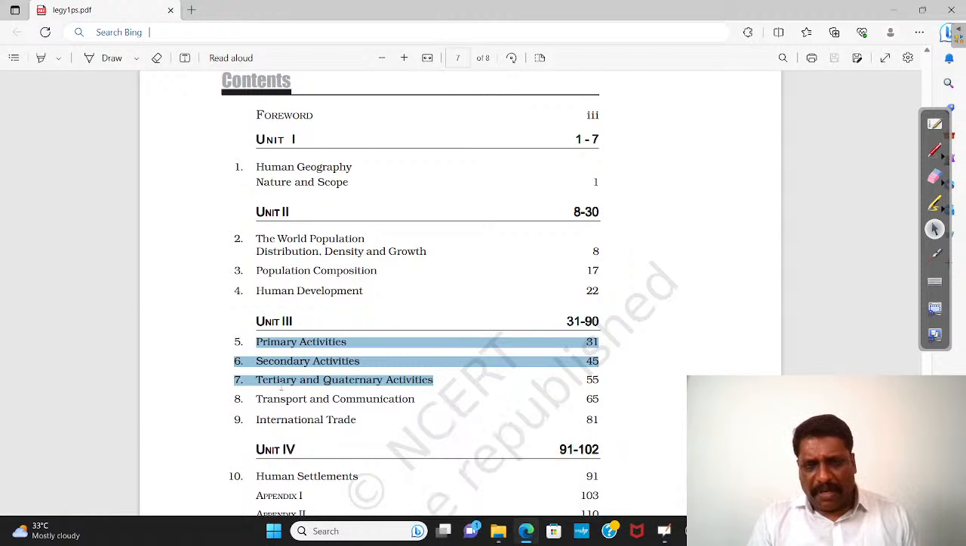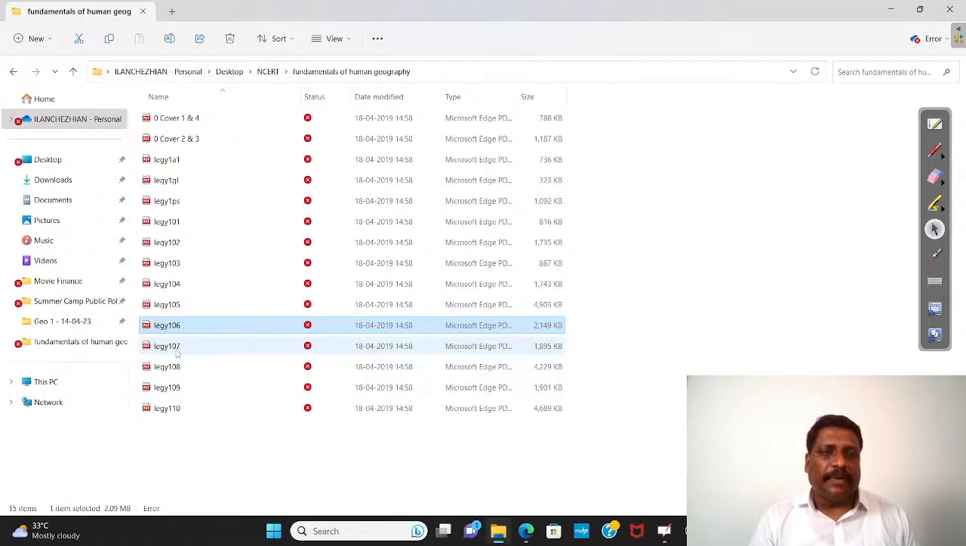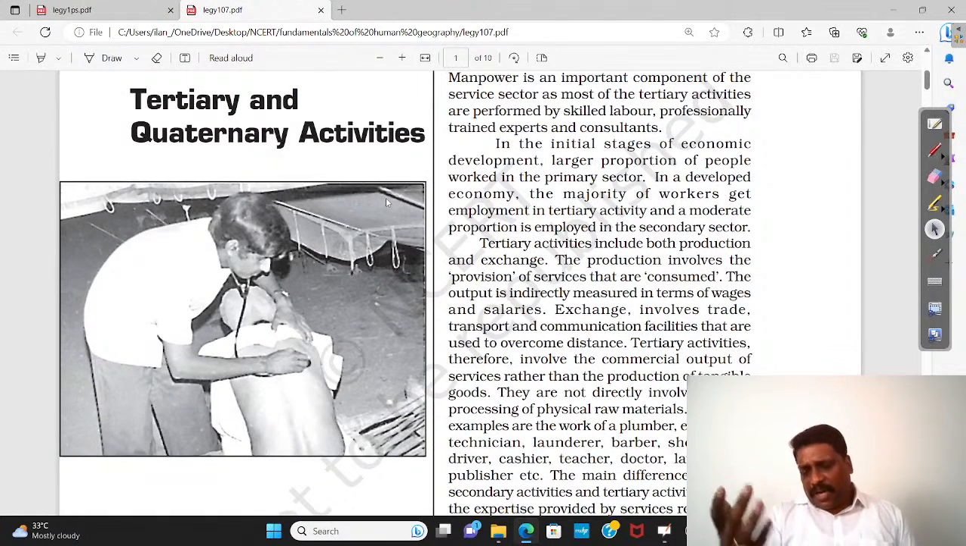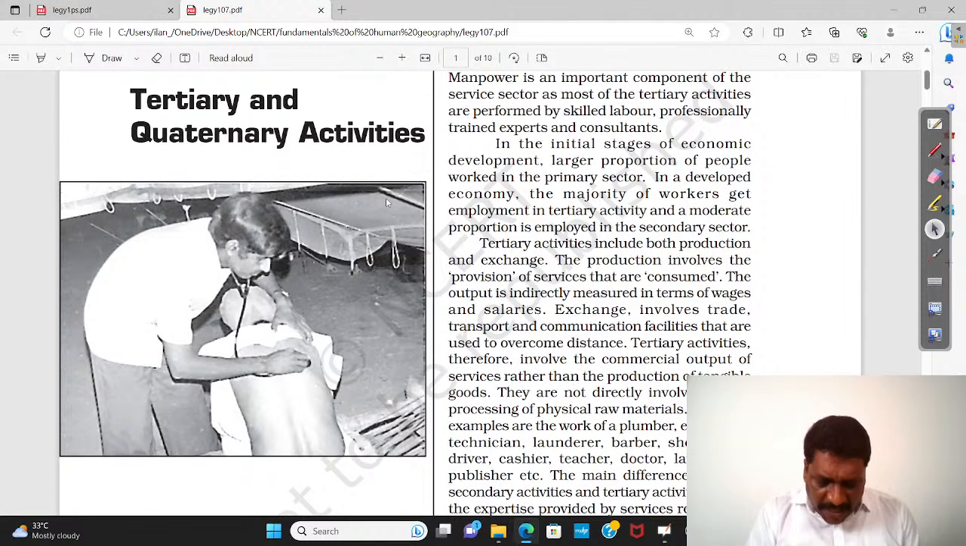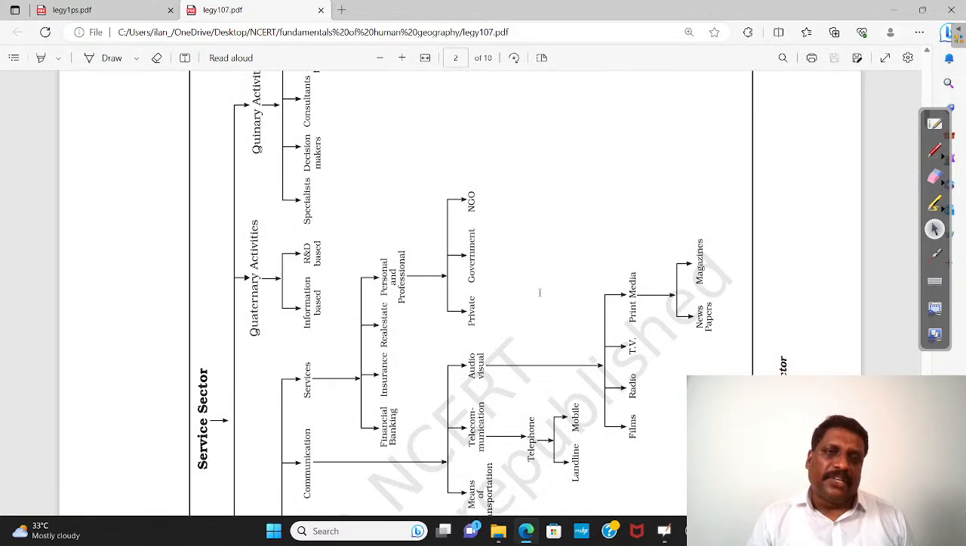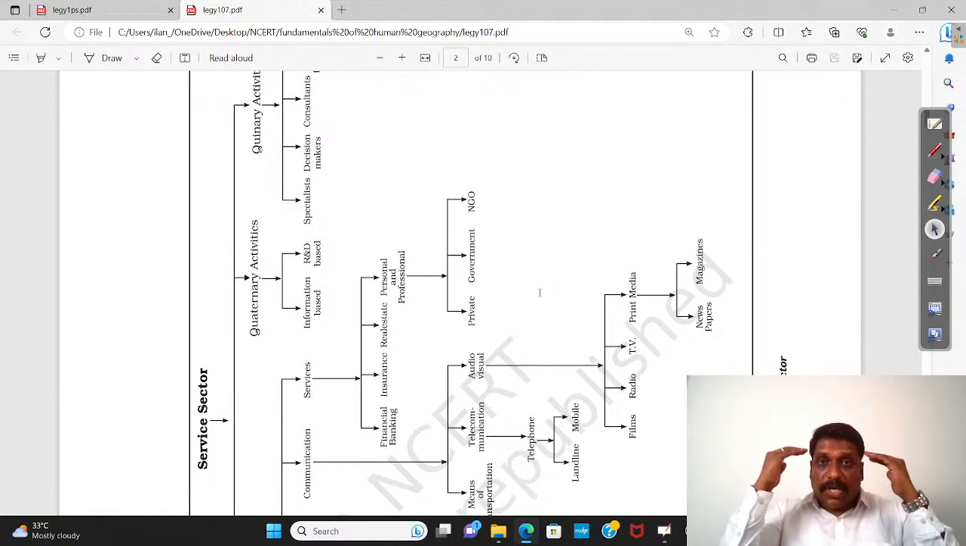And finally, today's topic, my dear friends, tertiary and quaternary activities. What is this tertiary? Whenever I talk about any industry, it is all about goods and services. Whichever industry produces goods, a finished physical product, you call that industry a secondary sector industry. Whichever industry provides a service, with no value addition of any product, only the service is provided, you call them tertiary industries.